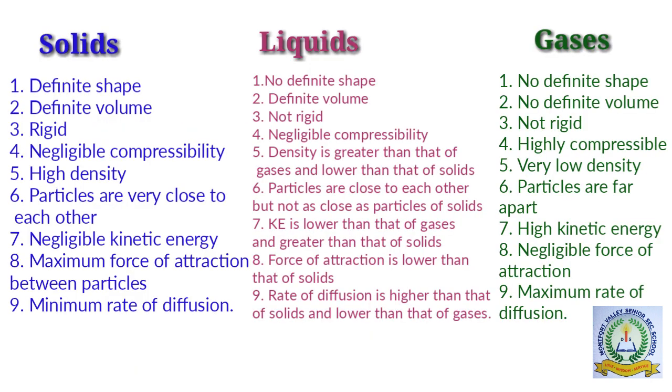Now we can compare the three states of matter. Solids have definite shape, but liquids and gases have no definite shape. Solids and liquids have definite volume, but gases have no definite volume. Third point, solids are rigid, but liquids and gases are not rigid. Solids and liquids have negligible compressibility, whereas gases are highly compressible. Next point, solids have high density and gases have very low density. And the density of liquid is greater than that of gases and lower than that of solids.